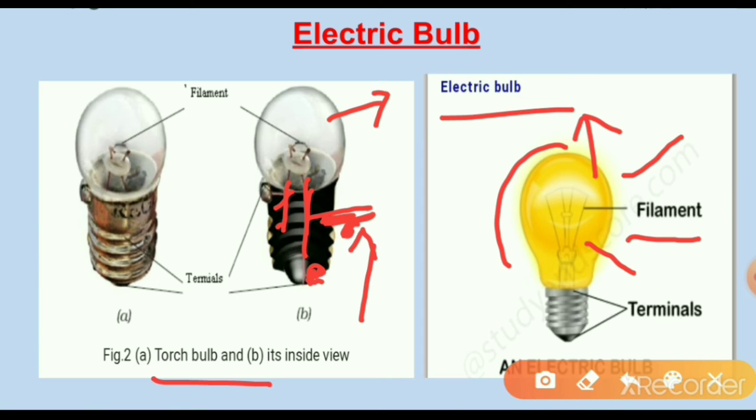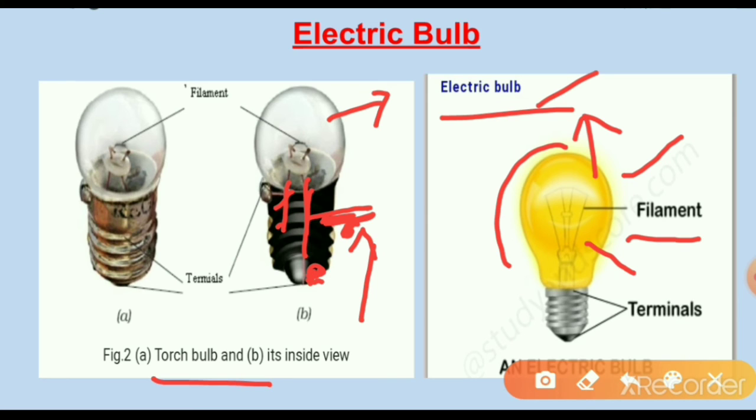So which ones act as the two terminals? These wires act as the two terminals. These two terminals do not touch each other. So this is what we know about the torch bulb, the inside view. And what about the electric bulb?